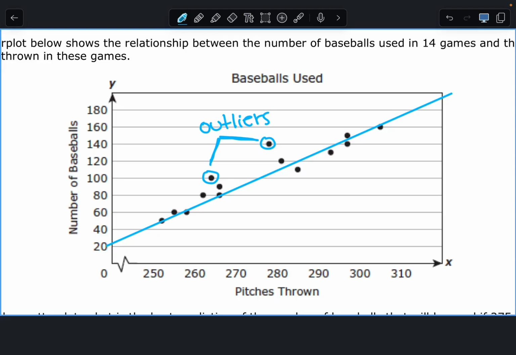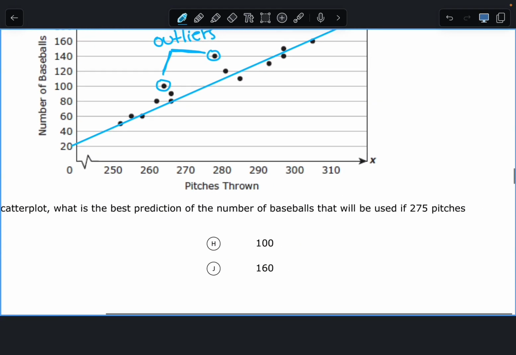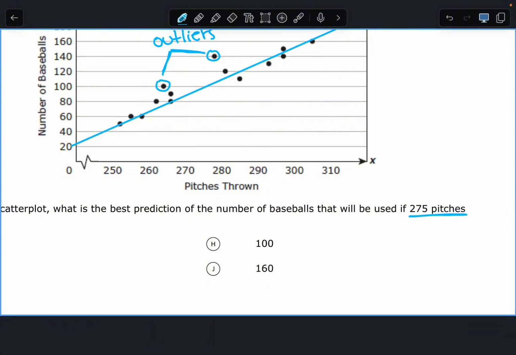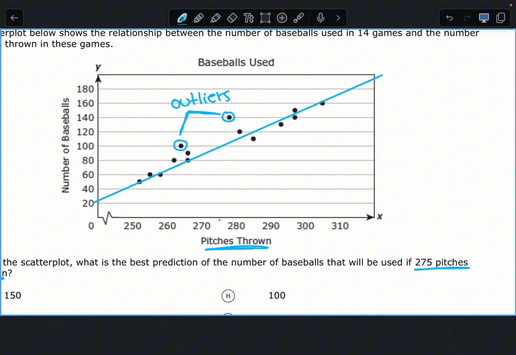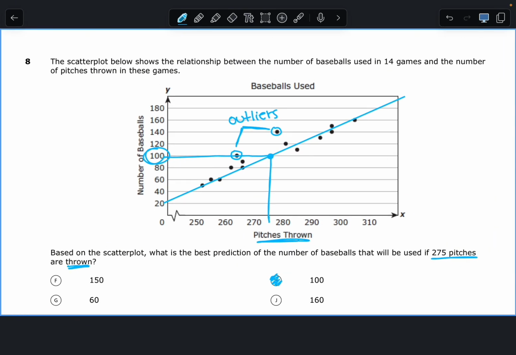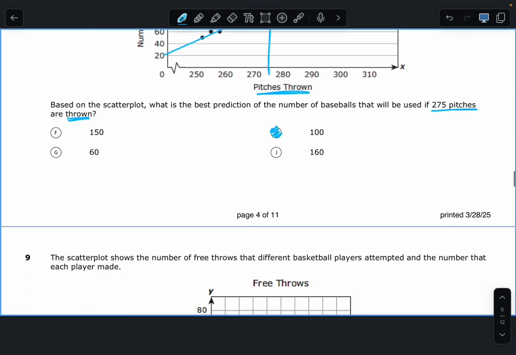Now from there, it says, predict the number of baseballs that we are going to use if we have 275 pitches thrown. So pitches thrown, 275 is in between 270 and 280. So if I go straight up, I touch the line and then I go across, and that is what? 100.